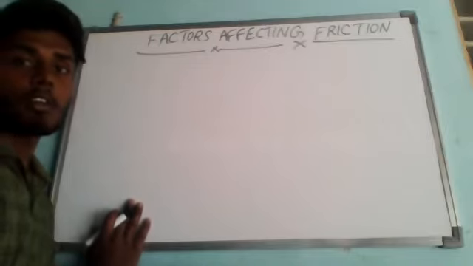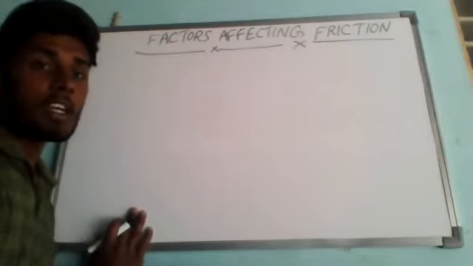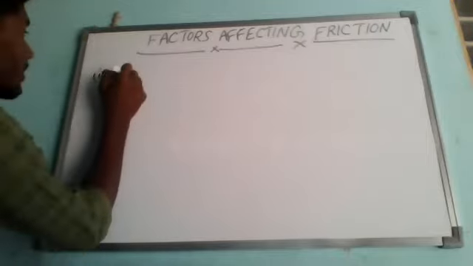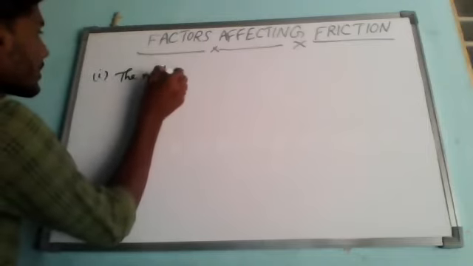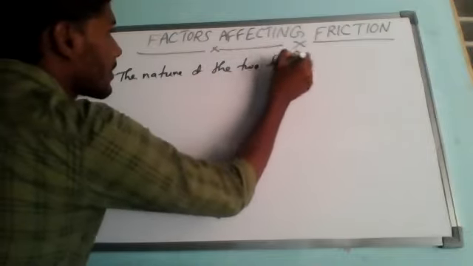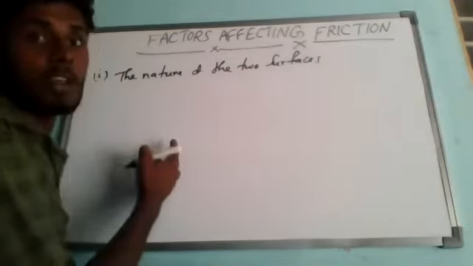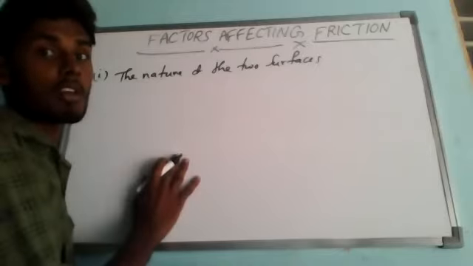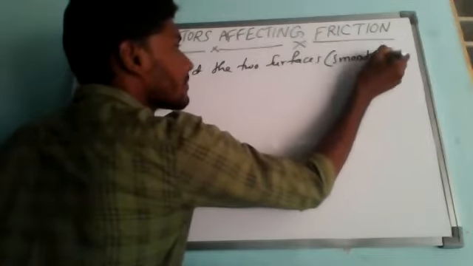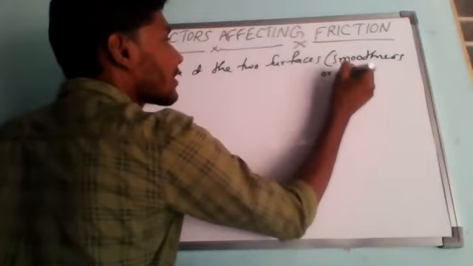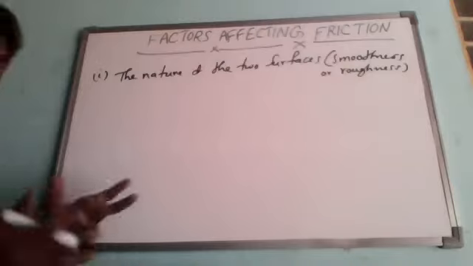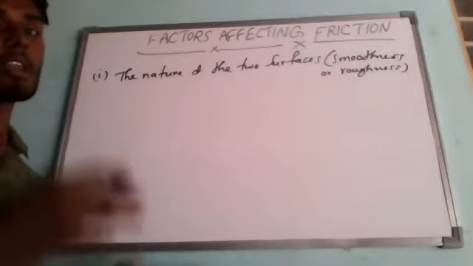The first factor which will affect friction is the nature of the two surfaces. What does that mean? It will be either the smoothness or the roughness of the two surfaces. Otherwise, one surface may be smooth and the other surface rough. Like that also it can be.